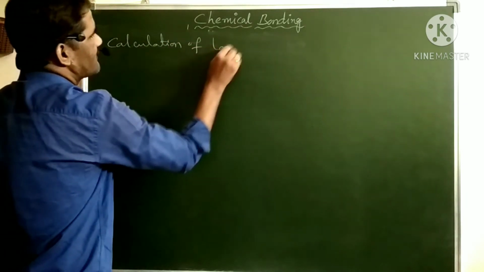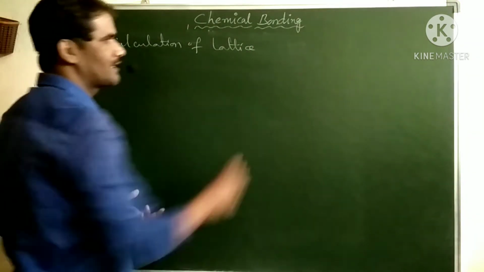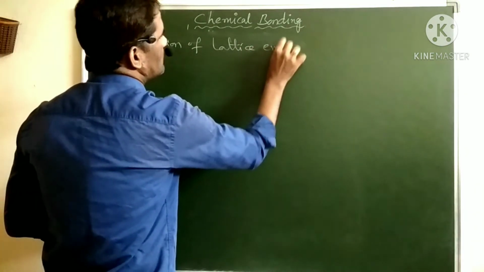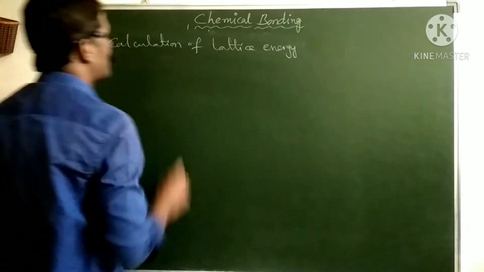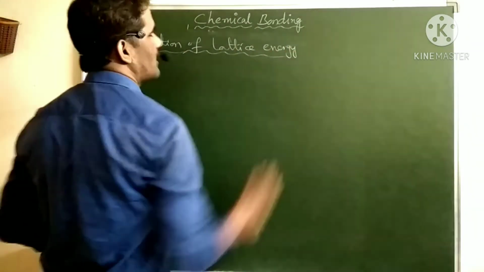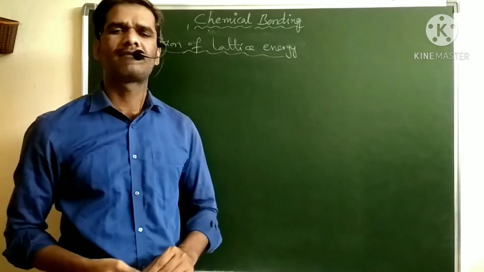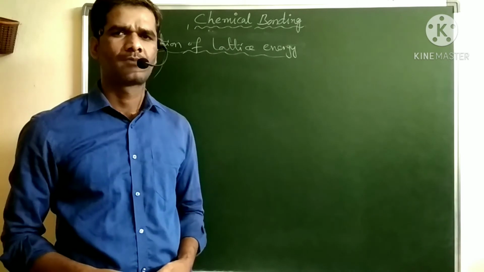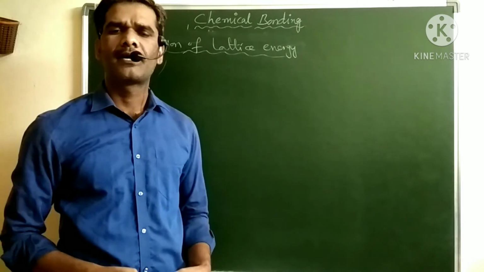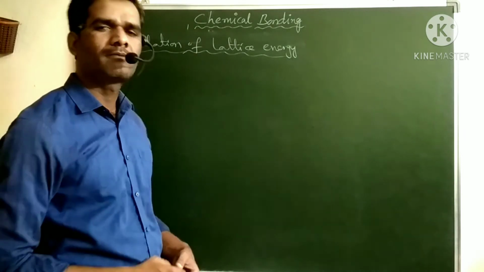Generally, lattice energy we cannot determine by direct experimental method. To determine this lattice energy, we use an indirect method, and that method is the Born-Haber cycle. By using the Born-Haber cycle we can calculate the lattice energy. We cannot calculate it directly by an experimental method. So here we will discuss the Born-Haber cycle.